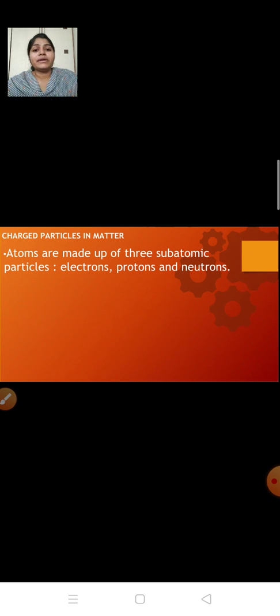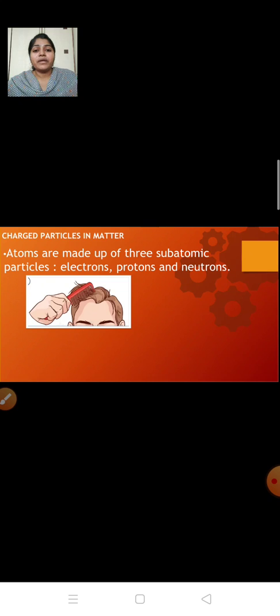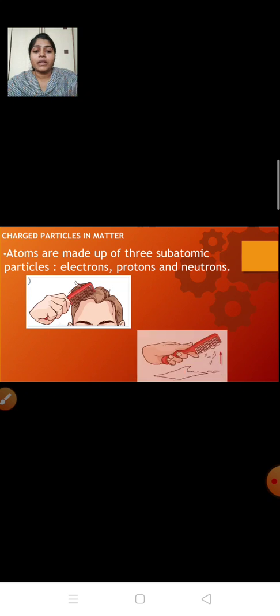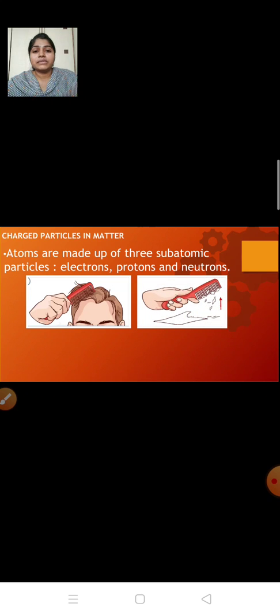Now, few activities were performed, and from that they came to know that some charged particles are present inside the matter. Let's find out. Now, if we rub a comb on dry hair and if we bring that comb near to some pieces of paper, what will happen?